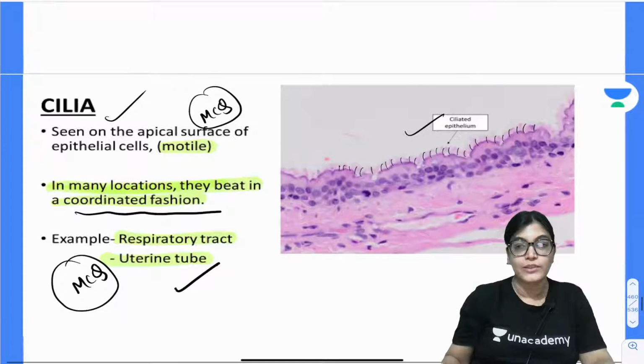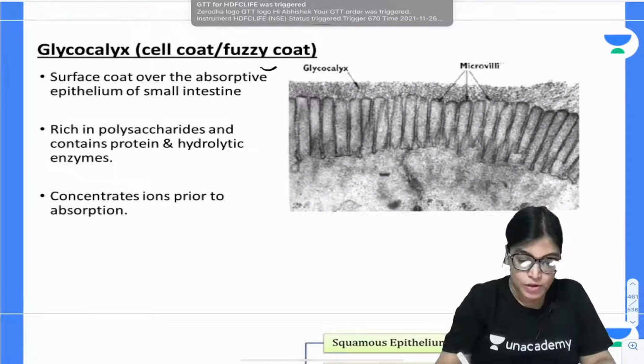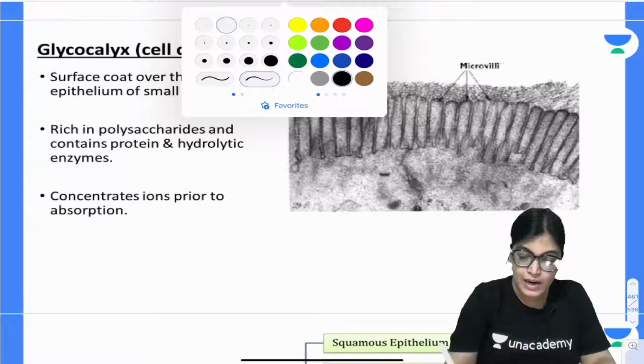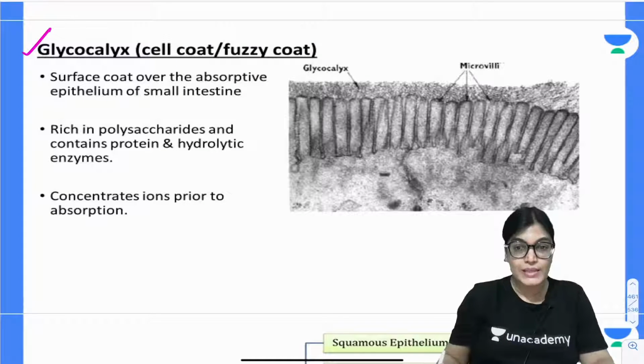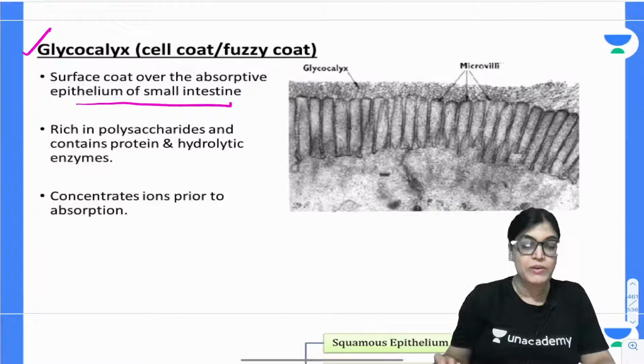The next is glycocalyx. Glycocalyx is again another apical modification. It is a cell coat or fuzzy coat present over the absorptive epithelium of the small intestine.